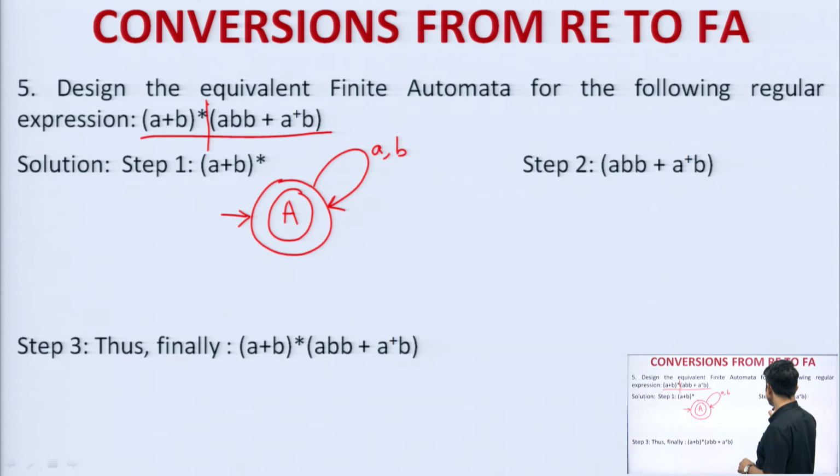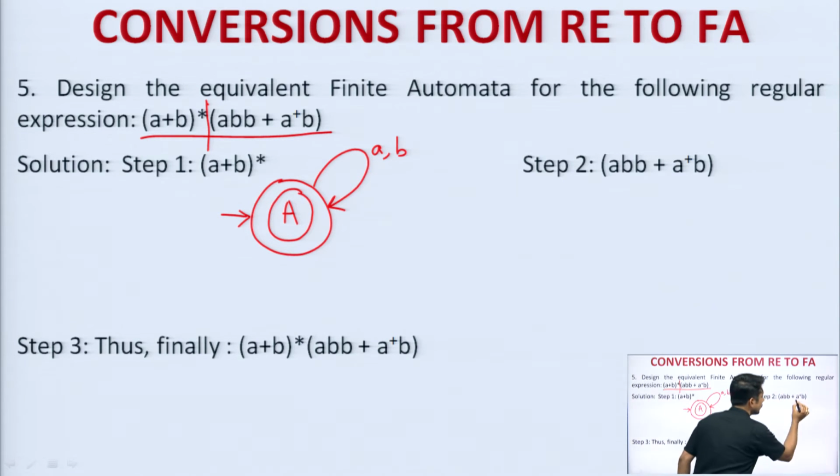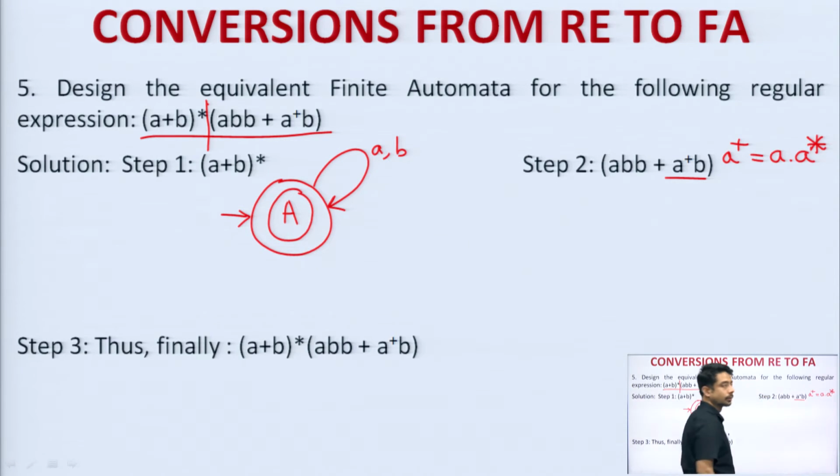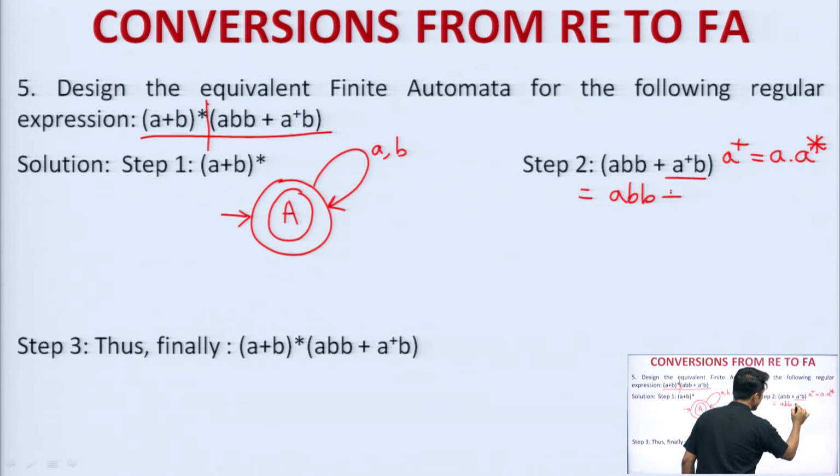Now, I have to draw this one, A B (B plus A to the power plus) B. Okay. Now, here just keep in mind that A to the power plus can be written as what? A dot A to the power Kleene closure. This is the general expression we know about it, right. So, that means the whole expression will be looking like this, A B (B plus A dot A to the power Kleene closure) dot B, correct.